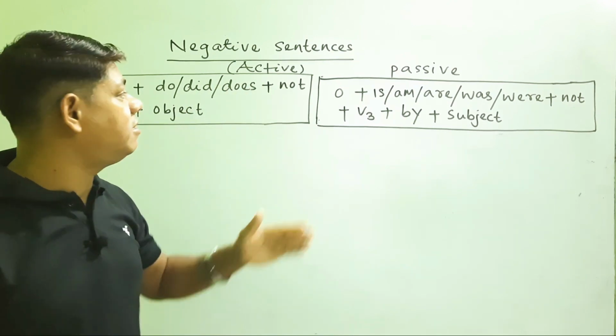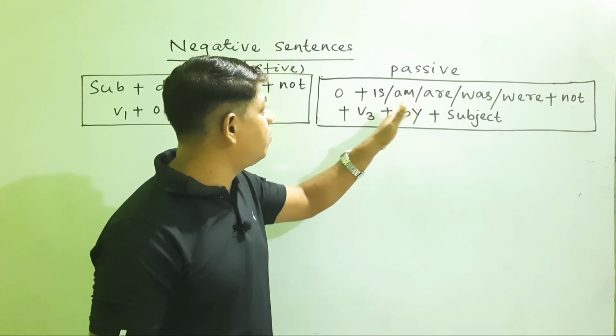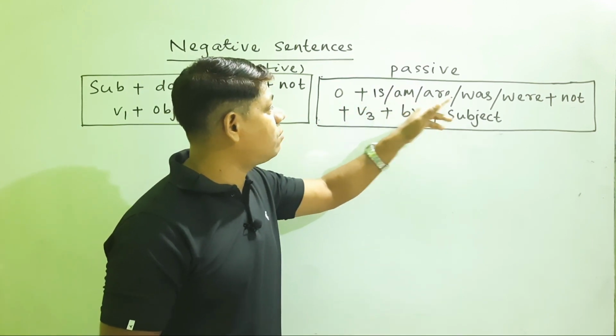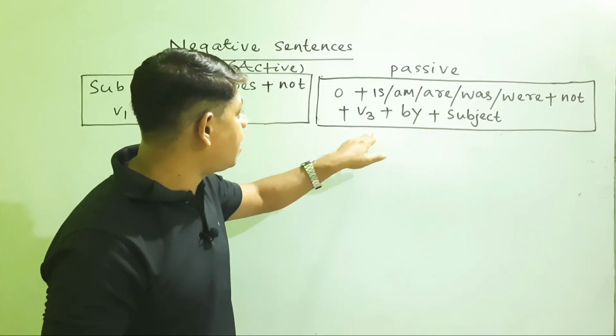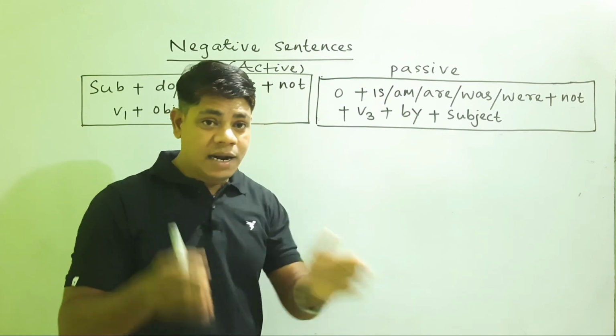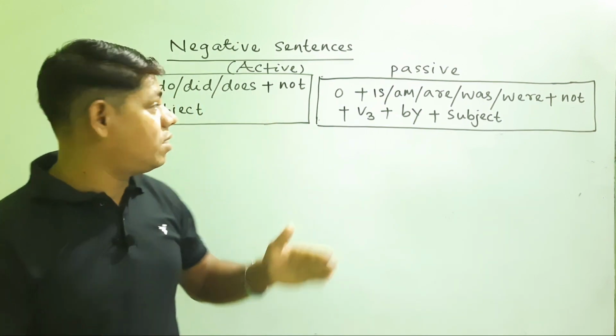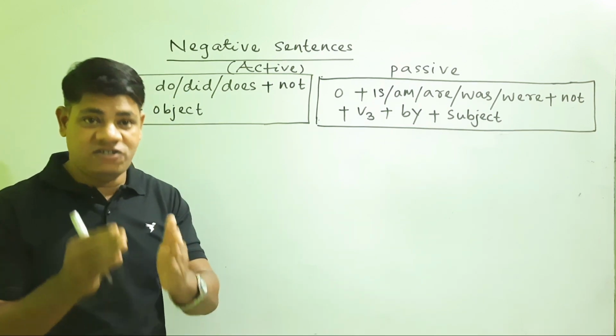When this sentence is passivized, you can see the object will be followed by a be verb, that is, am, are, was, were, then added to not, and finally the third form of the verb and by, and then comes your subject. Let us take some examples in accordance to the structure, how this sentence is passivized.